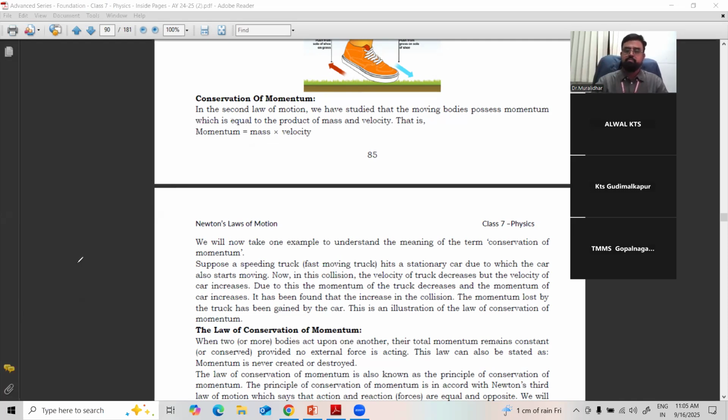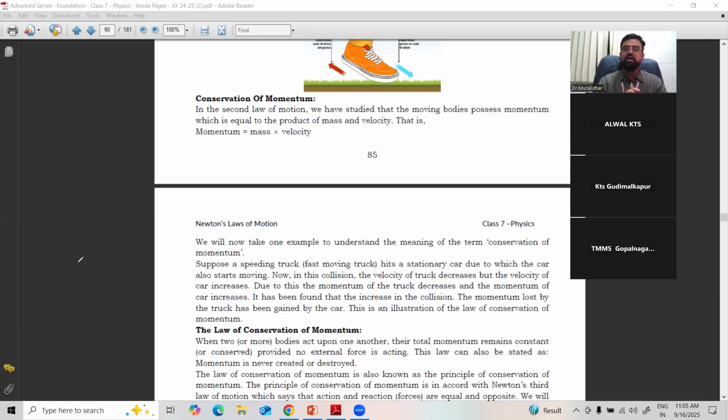For example, you see, you are using current, right? When you switch on the fan, what happens? The electric current is converted into mechanical energy. It makes the fan move, right? So that is the conservation of energy. Electrical energy is converting into mechanical energy. Suppose when you are using an iron box, you are using current. Electrical energy is converting into heat energy. There is no loss of energy. Energy is not lost, but it is converting from one form into another.